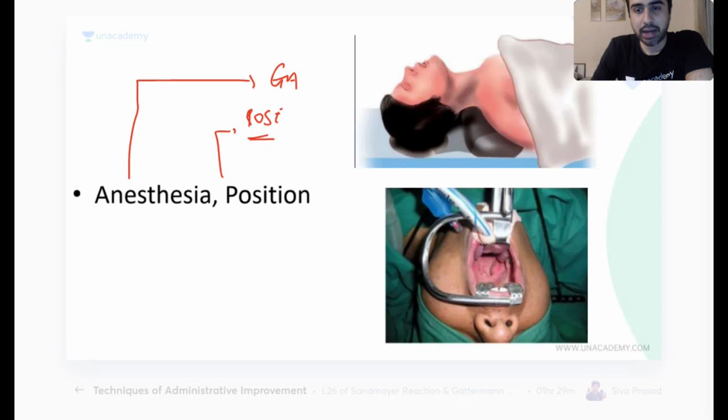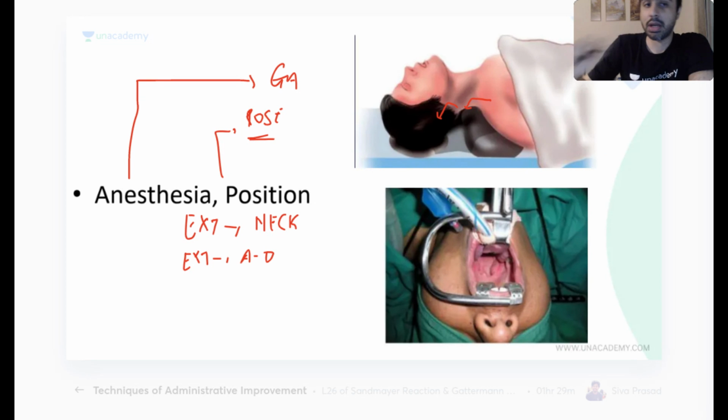Okay, supine head extended. Rose position means the neck should be extended and the atlanto-occipital joint should be extended. So in Rose, there should be double extension: extension plus extension. What is extended? The neck is extended and the atlanto-occipital joint is extended. Double extension.